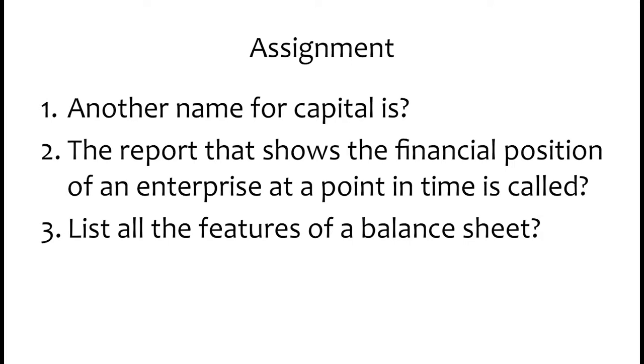Number 3: list all the features of a balance sheet. I stated the features when I was discussing my lesson. I want you to give me all the features of a balance sheet that were discussed.